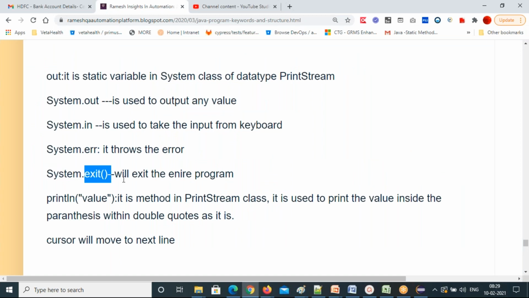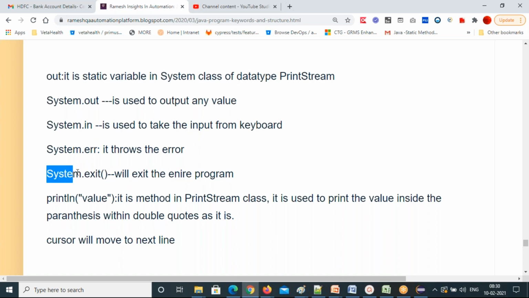Any questions here about the System class? System is a built-in class in Java. It is available in the java.lang package. We have three variables in the System class: out, in, and err. Out is a static final variable which returns PrintStream data type, and system.out is used to output data. System.in is used to input data to your program. If you want to give data to your program, you can use system.in. If you want to throw an error, you call system.err. If you want to exit the entire program, you call the exit method of the System class.